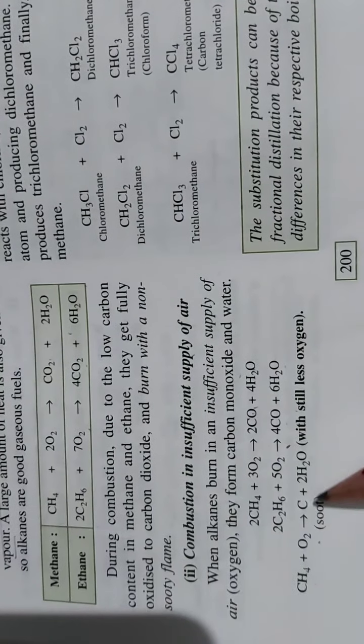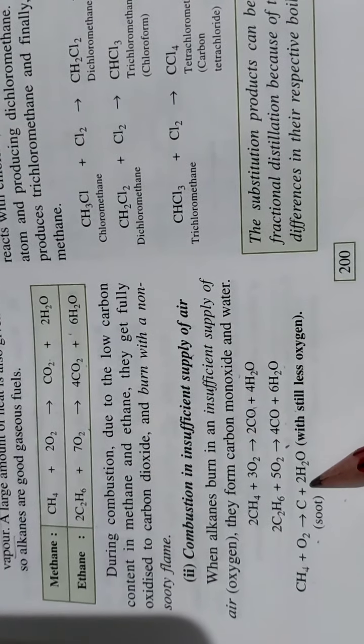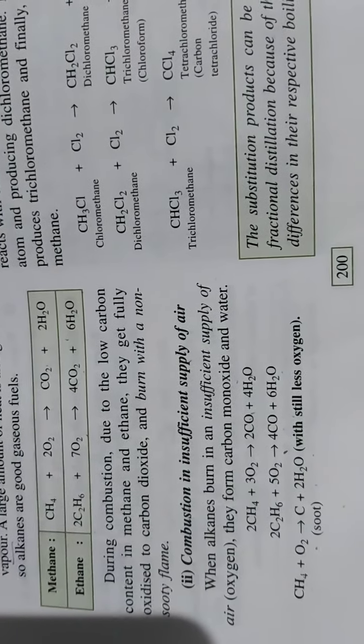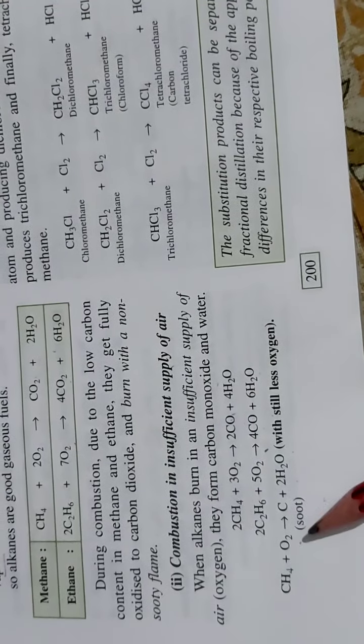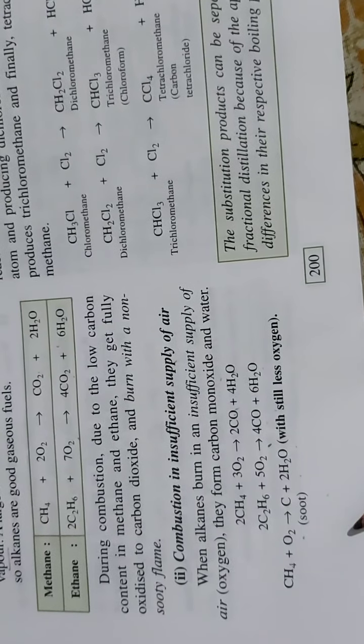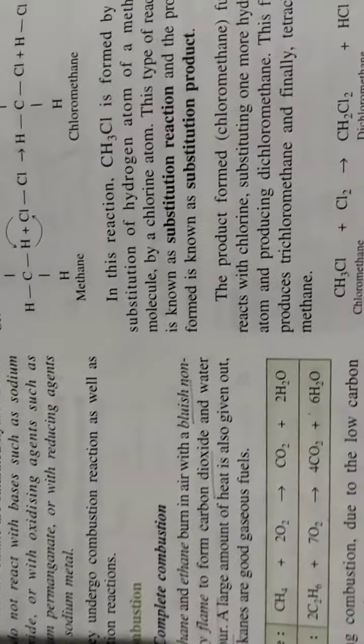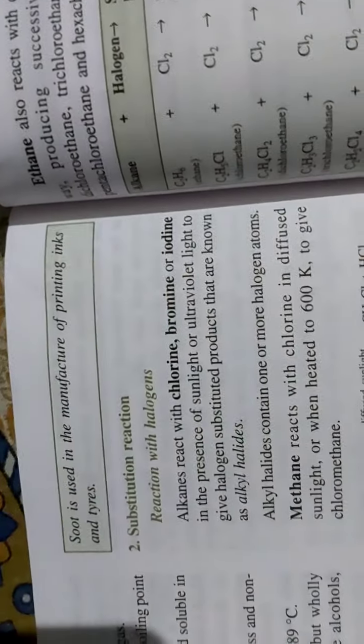Methane plus oxygen will change into carbon as soot and water with less oxygen. Soot means the blackish carbon, and it is also used in printing inks and tires.